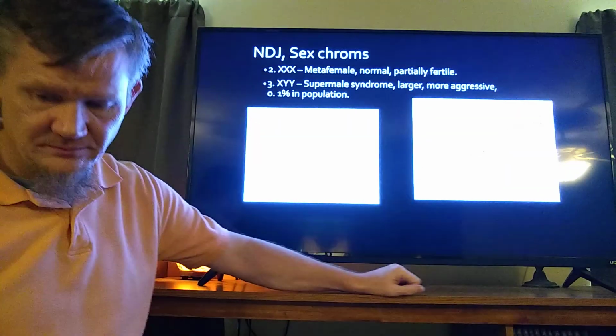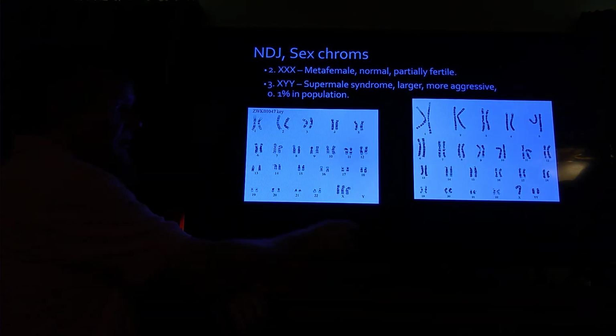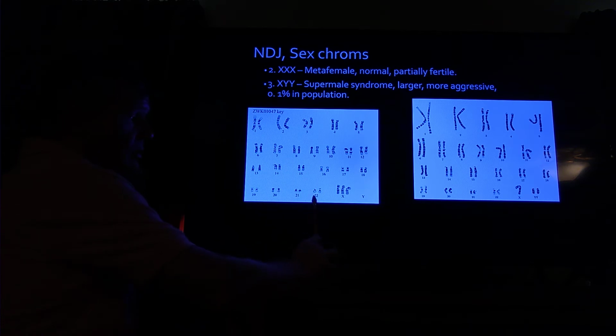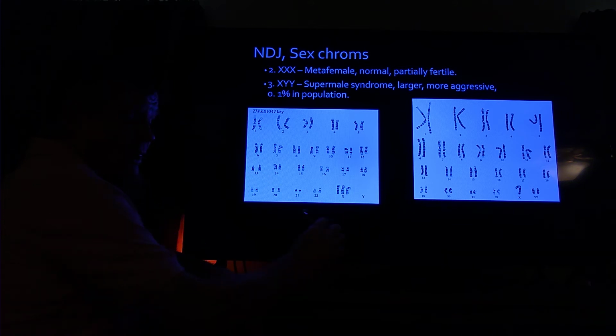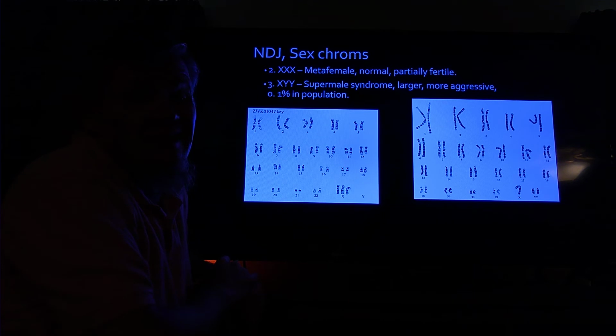The first one is called metafemale. This is a karyotype of a metafemale. She has 47 chromosomes. All of them are normal until we get to her sex set. She doesn't have 2 X's, she has 3 X's. What does she look like?